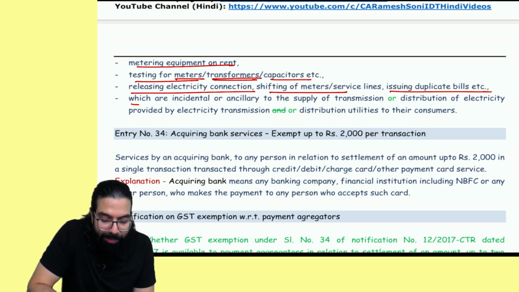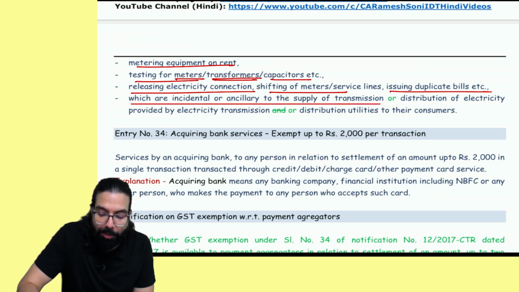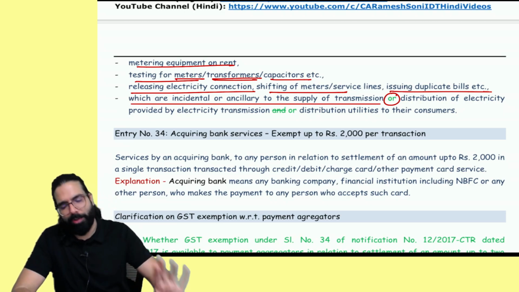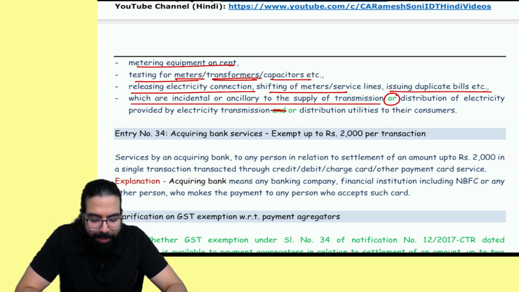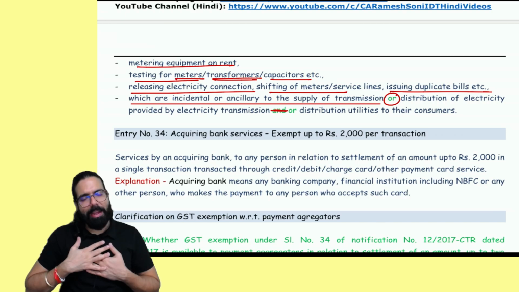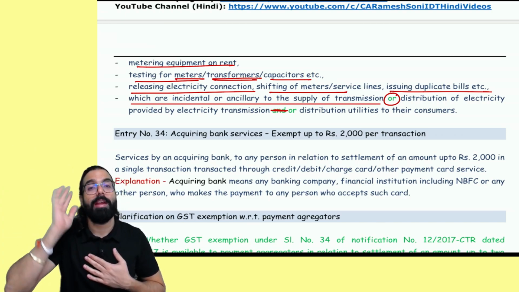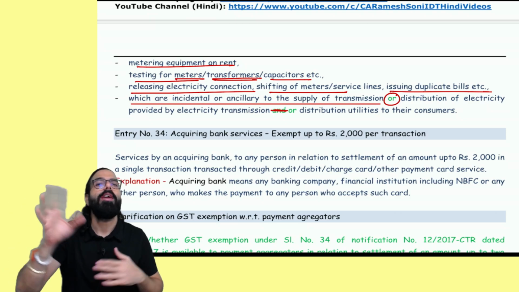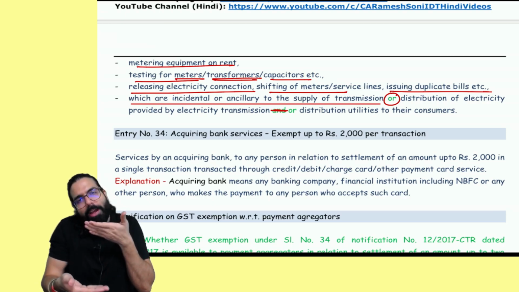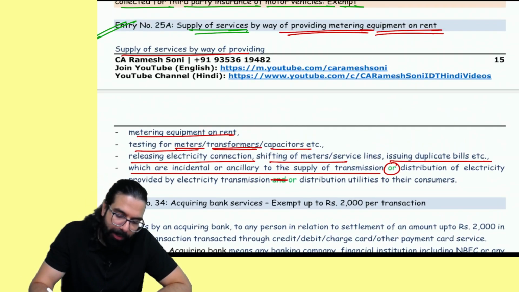Here it was told where these are ancillary or incidental to the supply of transmission and distribution. It was written that way. Now it is called transmission or distribution, and the word 'and' has been replaced with 'or'. This 'and' was by mistake. Whether I am providing transmission facility or distribution facility, I am transmitting or I am distributing, along with that, if I'm providing meter rental, shifting of meter, duplicate bill, those are ancillary services and those are also exempted.